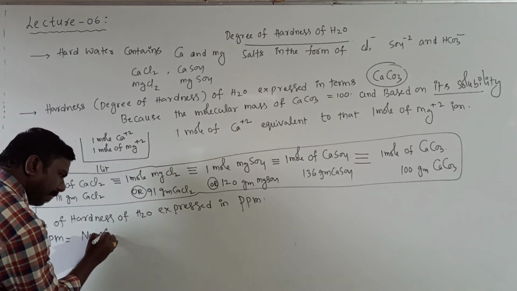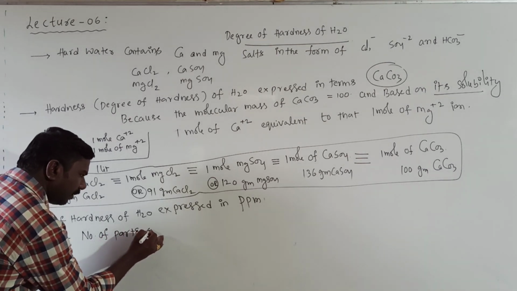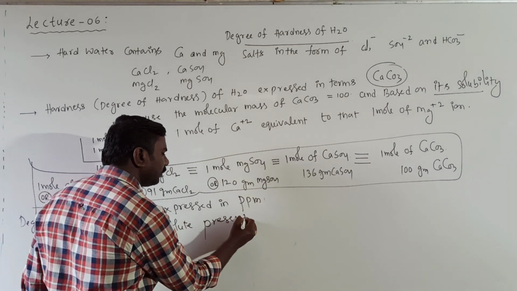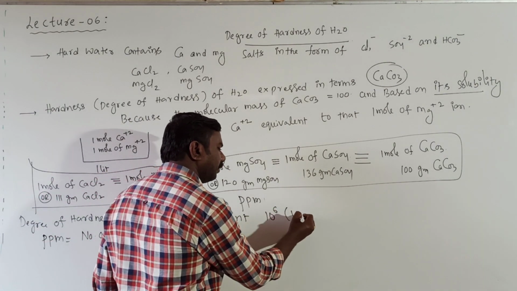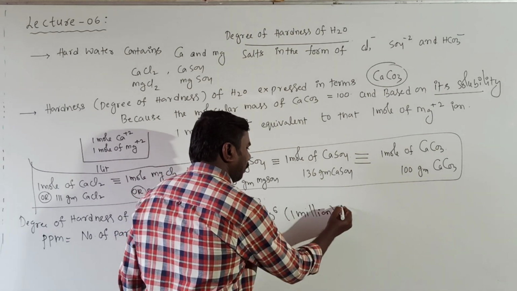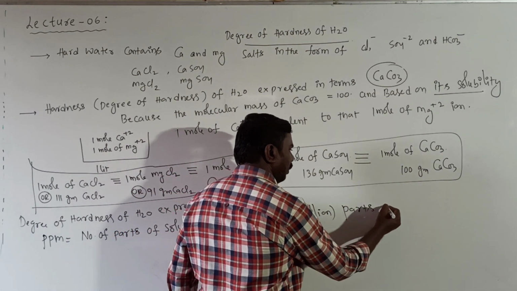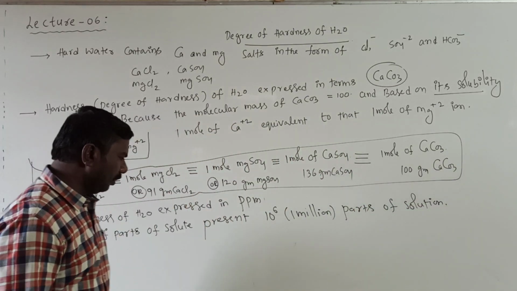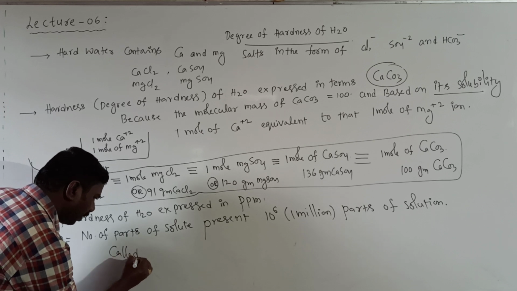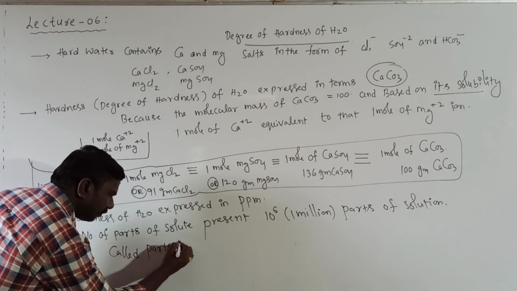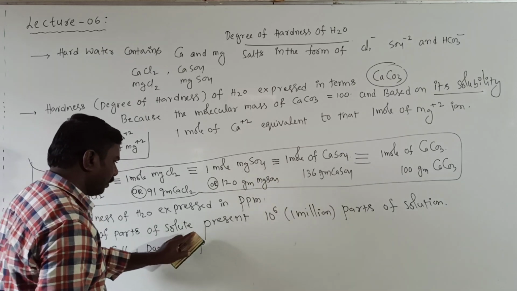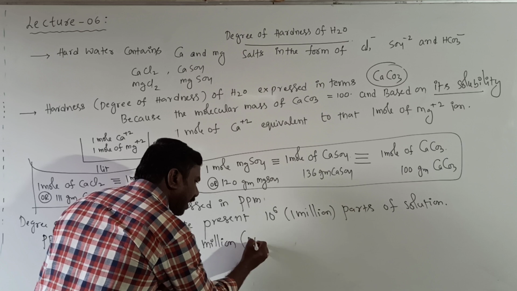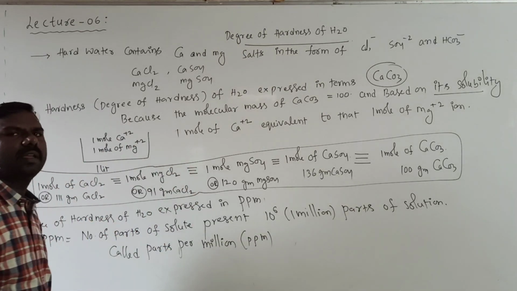Number of parts of solute present in 1 million parts of solution is called parts per million, simply indicated as ppm, right?